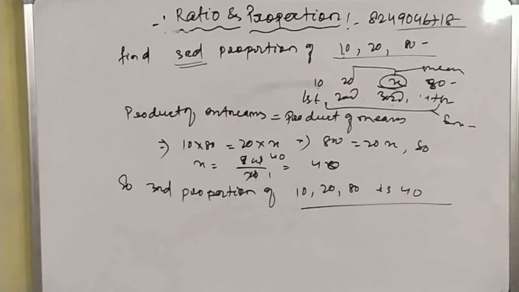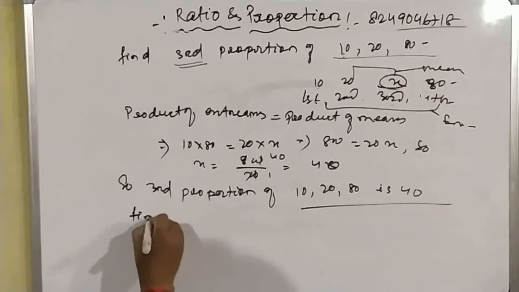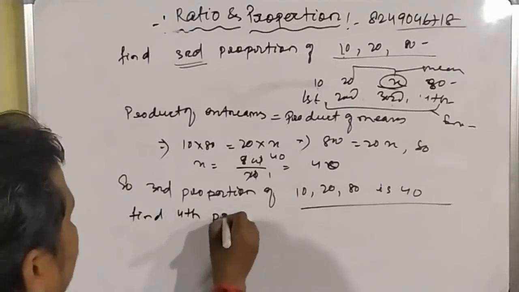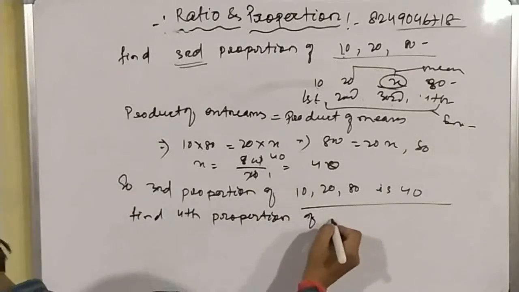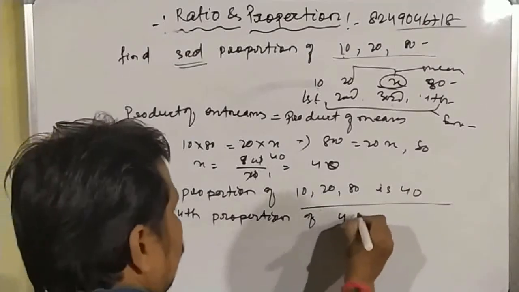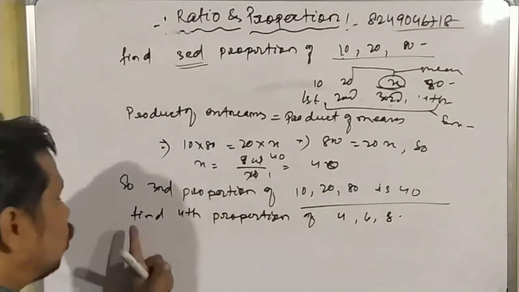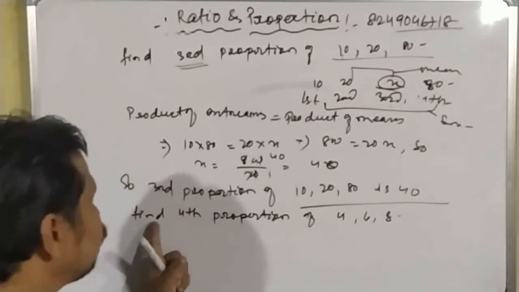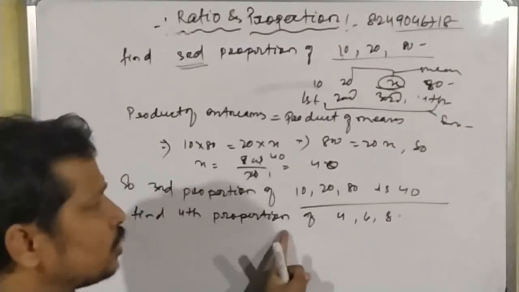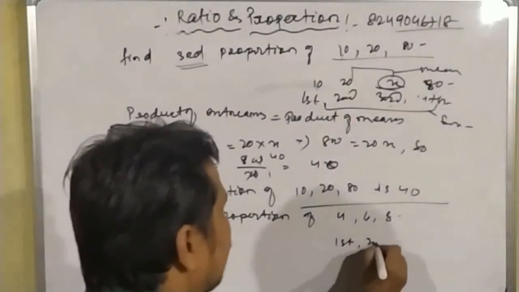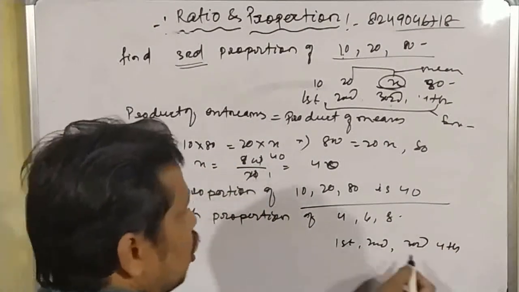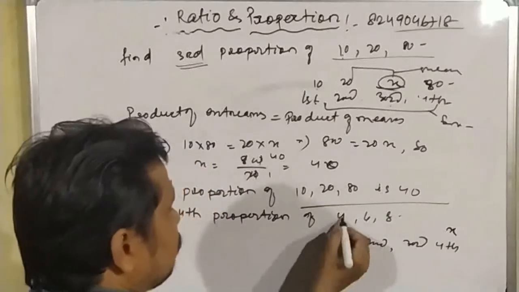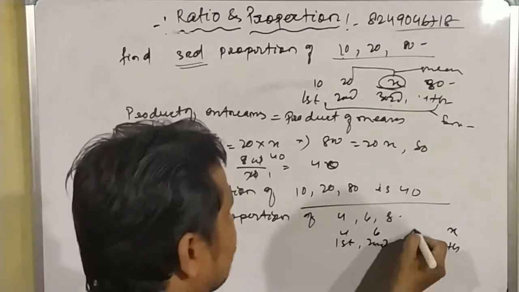Another question. Find fourth proportion of 4, 6, 8. Here, look here, it is asked to find out the fourth proportion. That means fourth proportion is not given. So here first, second, third and fourth. So fourth proportion is not given, so let it be x.